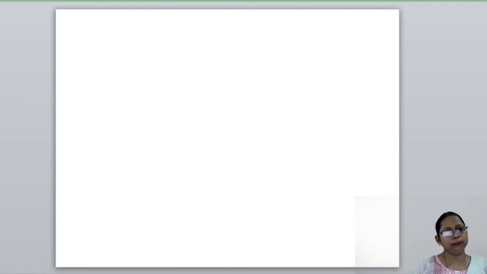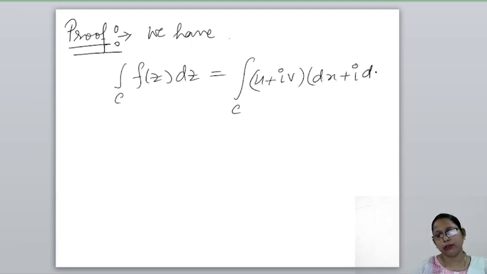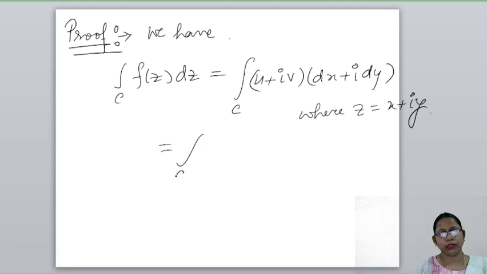Now let us prove this theorem. Proof: we know the relation between complex integral and line integral. f(z) dz, where f(z) is written in the form u plus iv, and dz is dx plus i dy if z is x plus iy, gives the integral over C of u dx minus v dy.